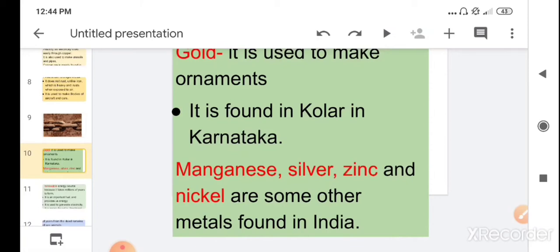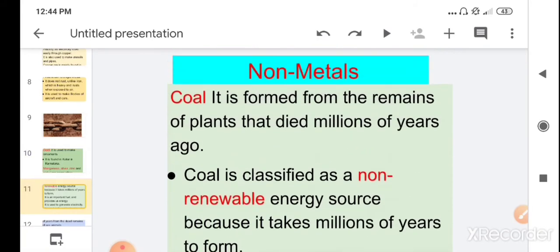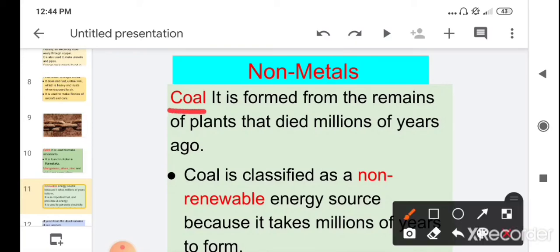Children, now our next topic is non-metals. Now you know the materials which are not hard and shiny like metals are called non-metals. Our first type of non-metal is coal. Children, it is formed from the remains of plants and animals that died millions of years ago. So the coal we are using now is formed by animals and plants which died millions of years ago.